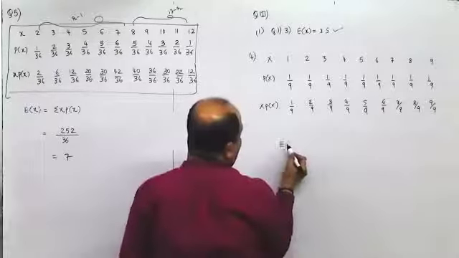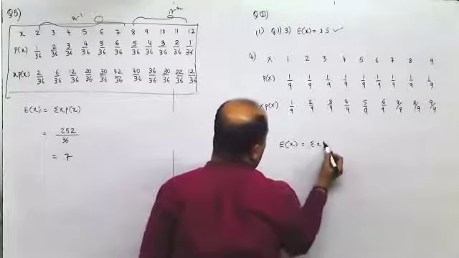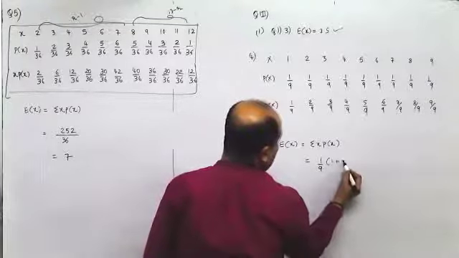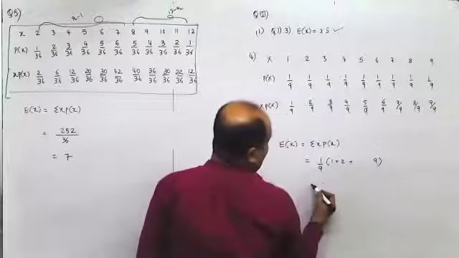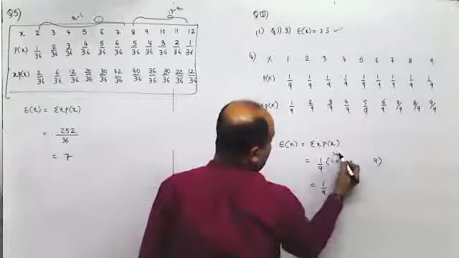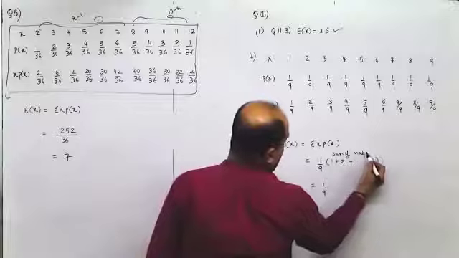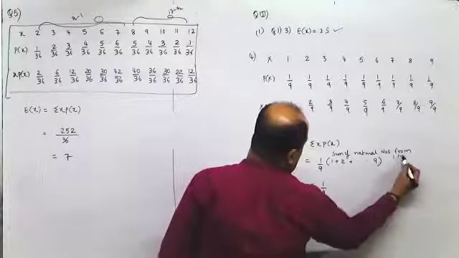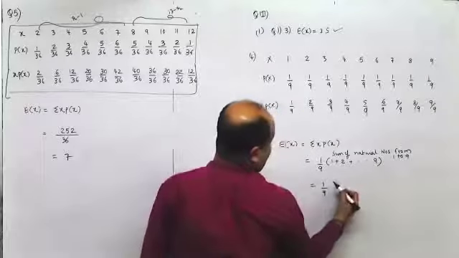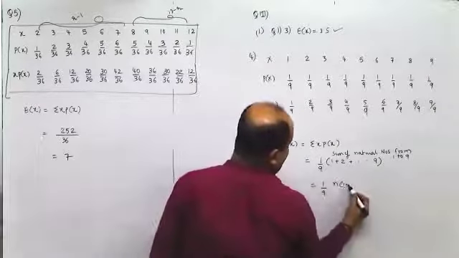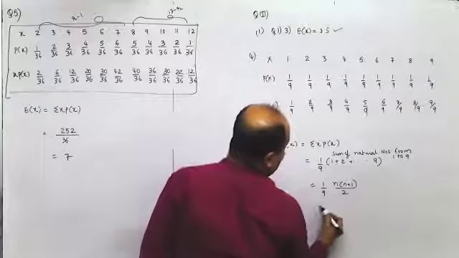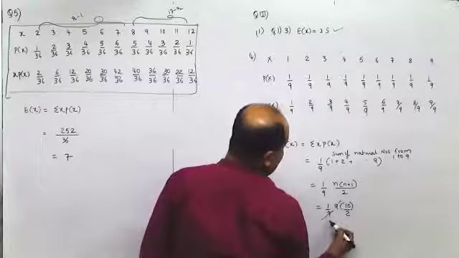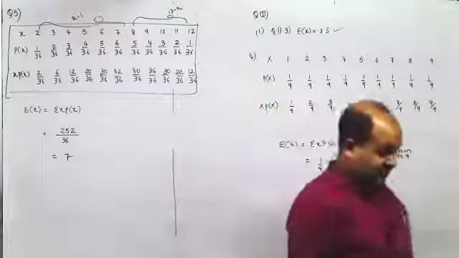Now E of x is summation of x into px. So it is summation 1 upon 9 into 1 plus 2 plus till 9. Now if you observe, these are sum of natural numbers from 1 to 9. And we know that the formula for sum of natural numbers is n into n plus 1 upon 2. So it is 1 upon 9 into 9 into 10 upon 2. This and this get cancelled. 5 is the right answer.